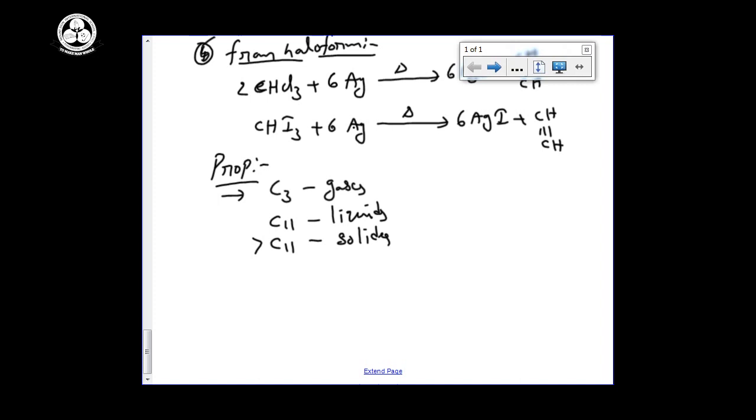Simply we can say higher alkanes, alkenes or alkynes are solids, very lower ones are gases, and in between are liquids.